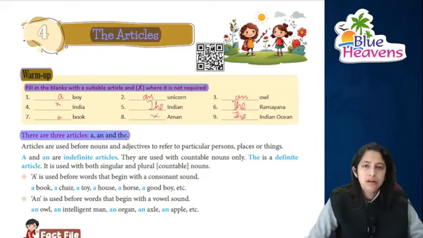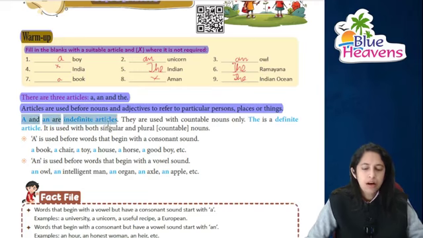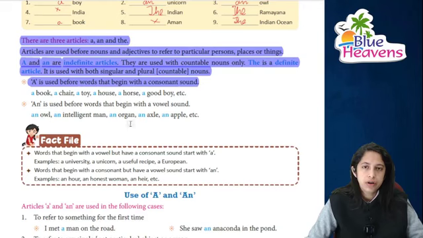So there are three articles: a, an and the. Articles are used before nouns and adjectives in order to refer to a particular person, place or thing. A and an are our indefinite articles. They are used only with countable nouns. And the is the definite article and it is used with both singular as well as plural countable nouns. A is used before a word that has a consonant sound.